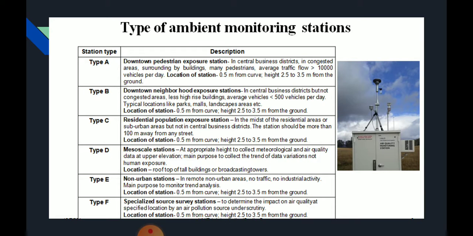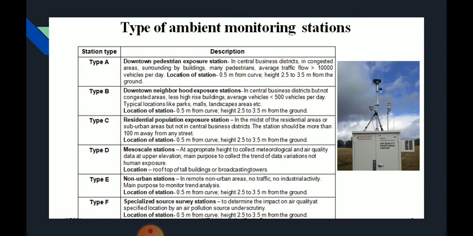This is the type of ambient monitoring stations. It is of six types: type A, type B, type C, type D, type E, and type F. Type A is called the downtown pedestrian exposure station. Type B is called the downtown neighborhood exposure station. Type C is called the residential population exposure station. Type D, mesoscale stations. Type E, non-urban stations. And type F, specialized source survey stations.